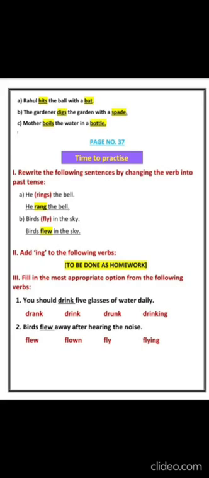So you should dash 5 glasses of water daily. Options are drank, drink, drunk and drinking. So the right option is drink. You should drink 5 glasses of water daily. Next is birds dash away after hearing the noise. Birds flew away after hearing the noise. Again, rest of the parts do it yourself.